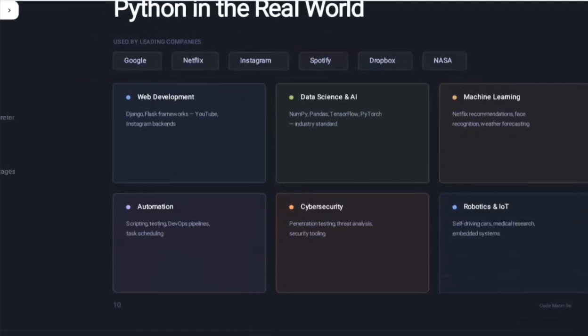So this was your complete overview of Python: its uses, advantages, and what it does and does not do. That's all for today's video. I hope you now have a better understanding of what Python is, along with its uses, advantages, where and when it was developed, and all the basic knowledge about Python.